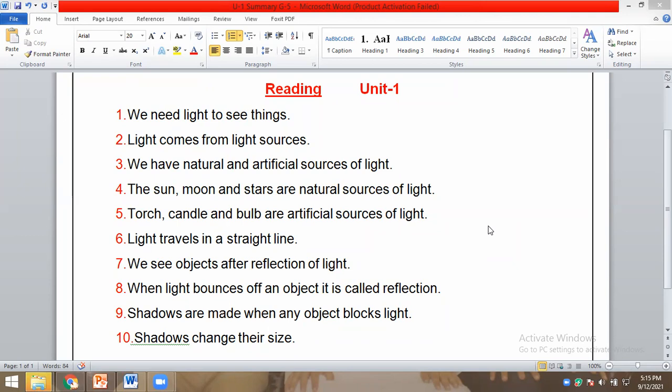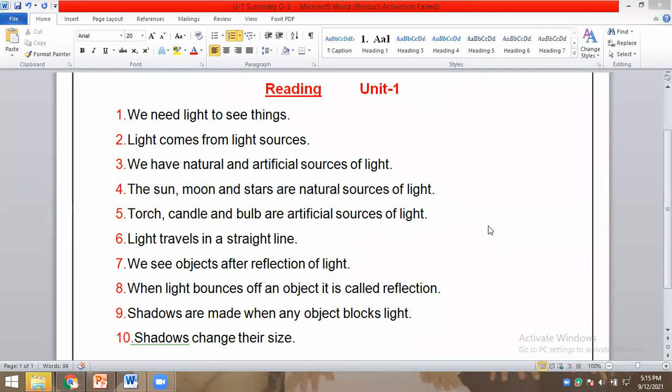When light bounces off an object, it is called reflection. Shadows are made when any object blocks light. Shadows change their size.